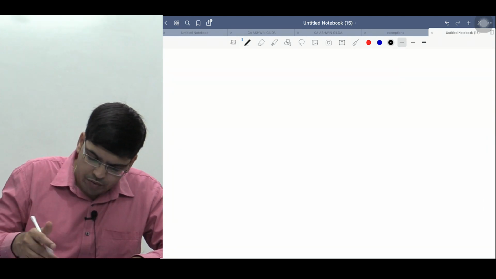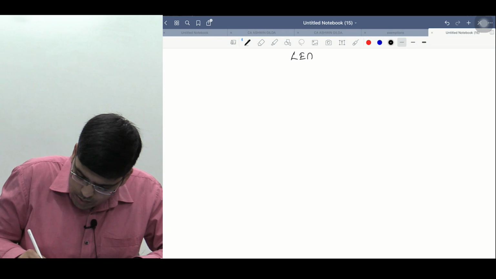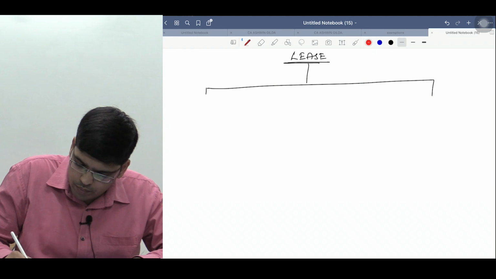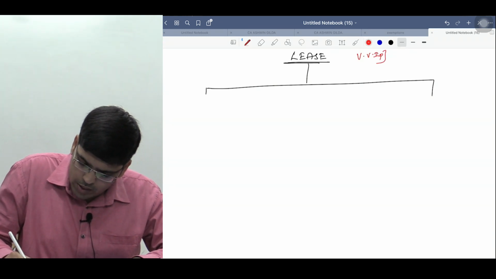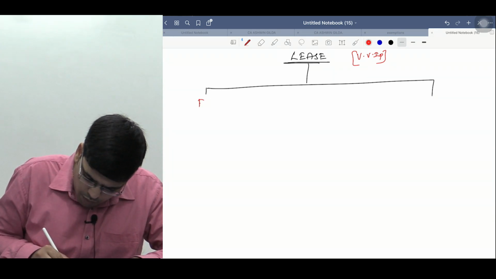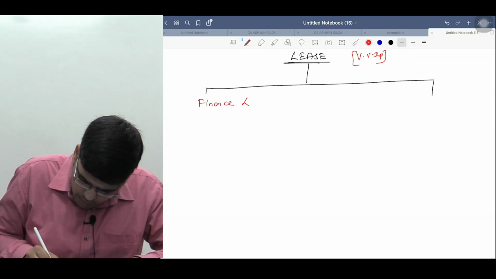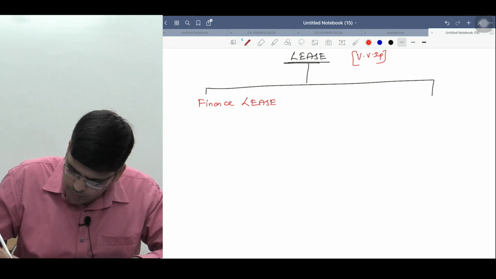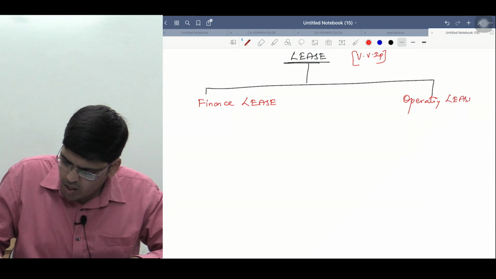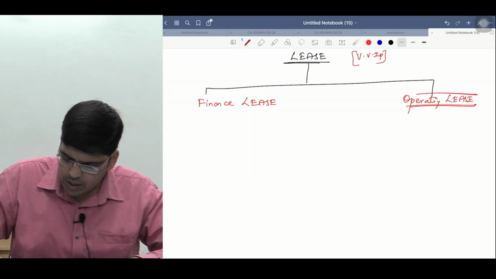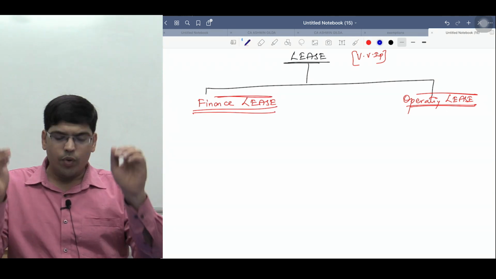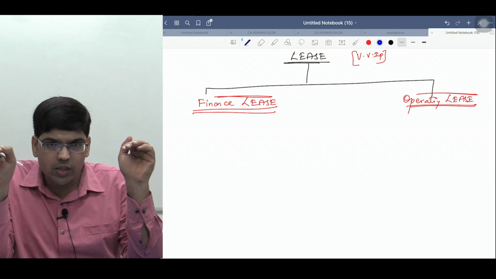Now the most important point for you. A lease can be broadly classified into 2 categories. Very, very important. A lease can be broadly classified into how many categories? 2 categories. One is called finance lease. Second is called operating lease. One is finance lease, and the second is operating lease. Let me explain.